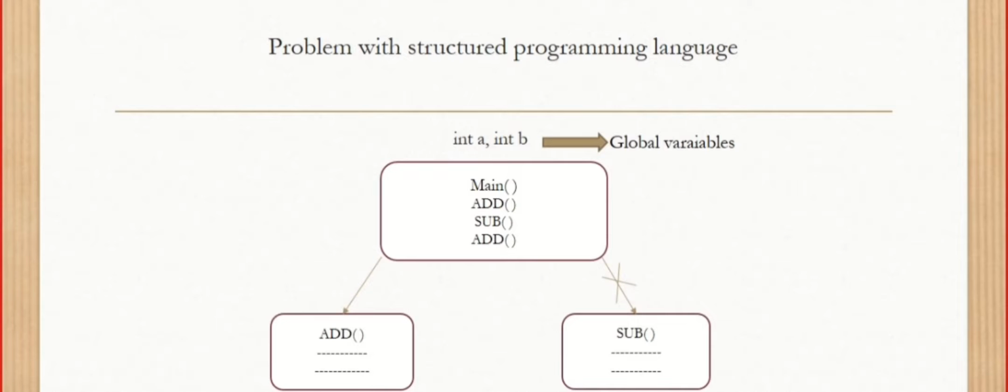No. As these are global variables, they are accessible by all methods. From this we observe that there is a security issue. There is no security, right? So to overcome this issue, people moved to another programming language called object oriented programming language. So the disadvantage of this structured programming language is that there is no security, and an example of this structured programming language is C language.